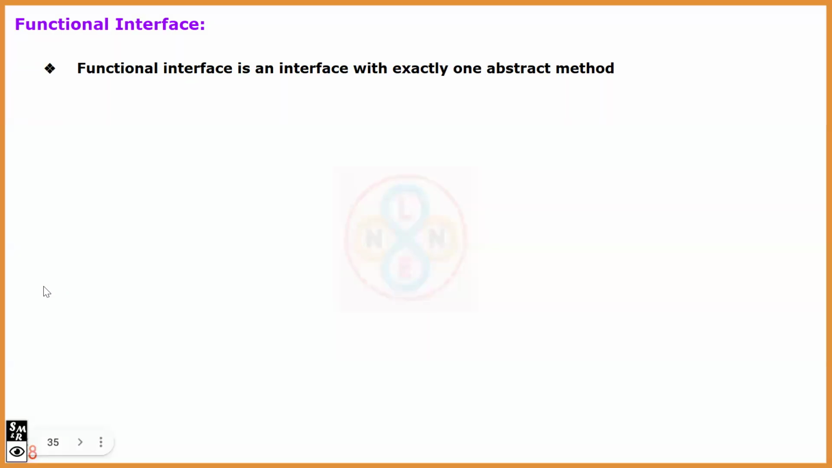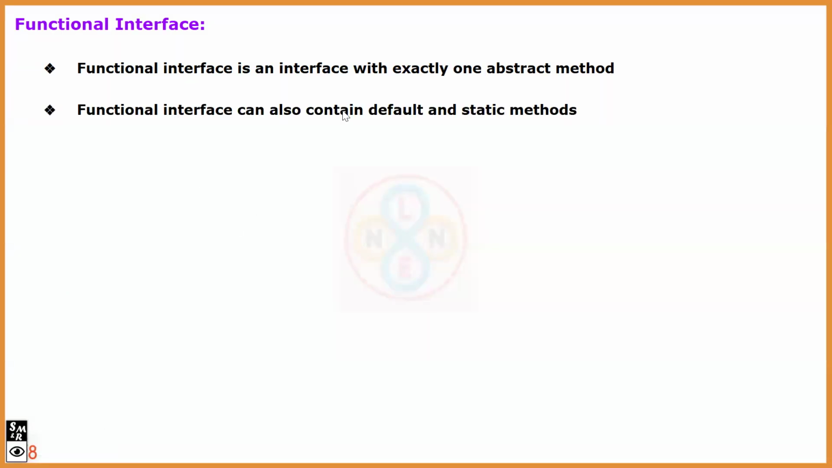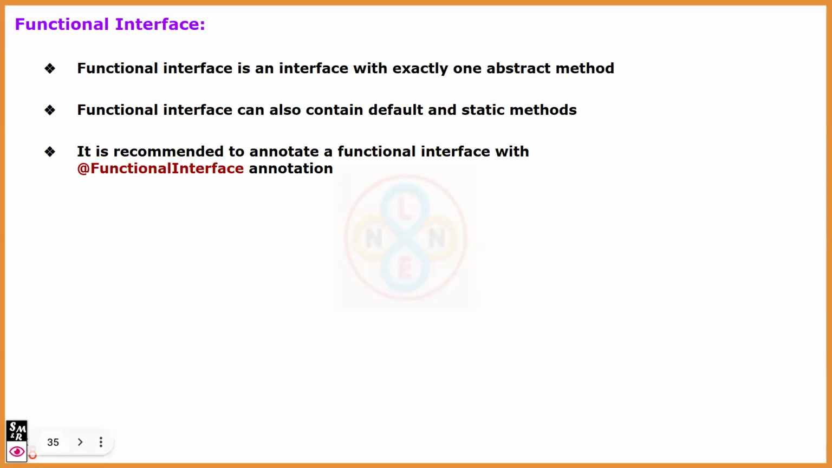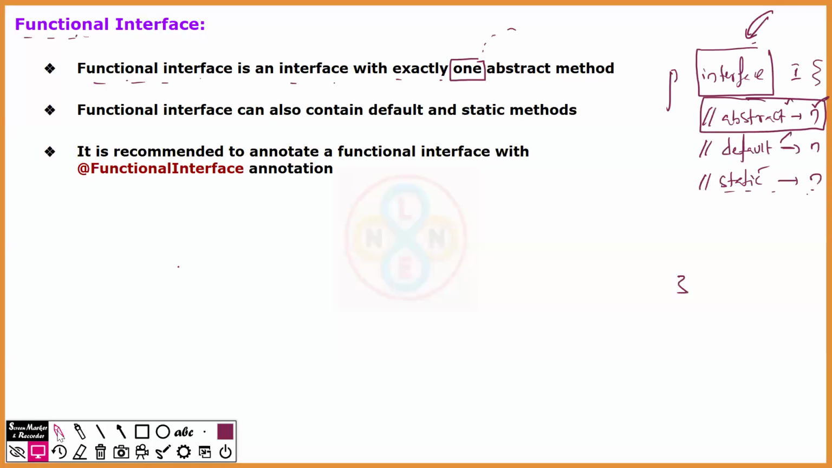Then what's the purpose of these functional interfaces? And of course, a functional interface can also contain n number of default and static methods, but the condition is that the abstract method count should be 1, not 0, not more. Then, to indicate our interface as a functional interface, it's recommended to use the annotation called @FunctionalInterface.